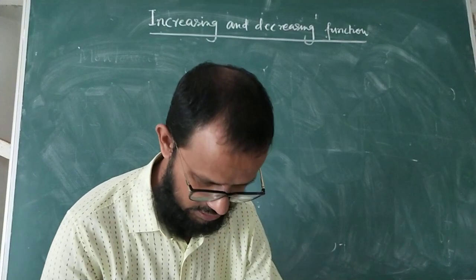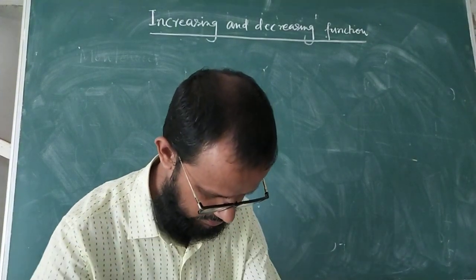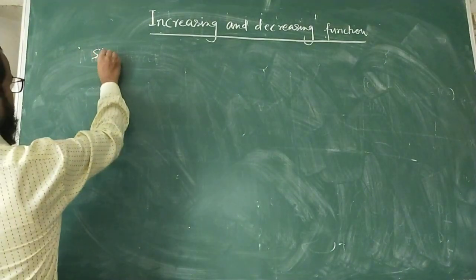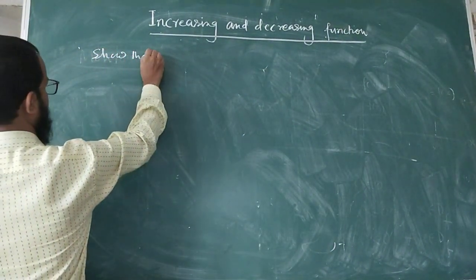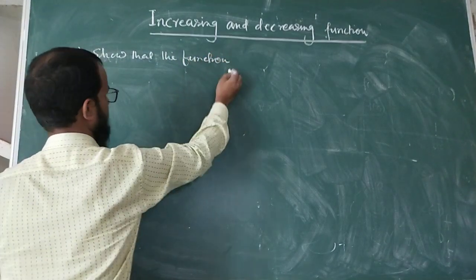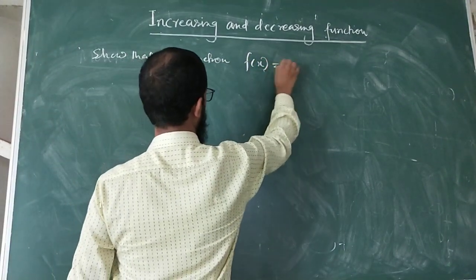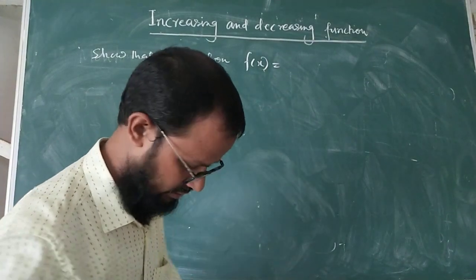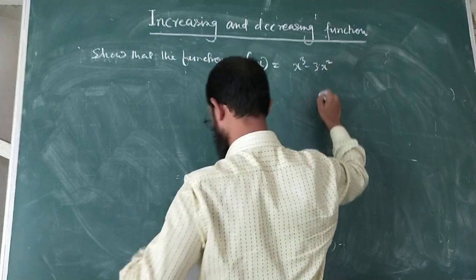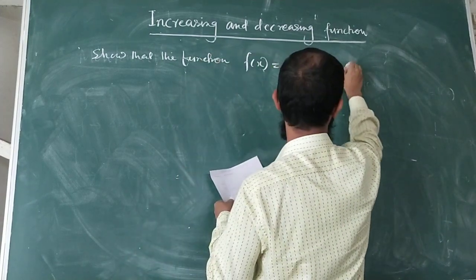The question is, show that the function f(x) equal to x cube minus 3x square plus 4x.